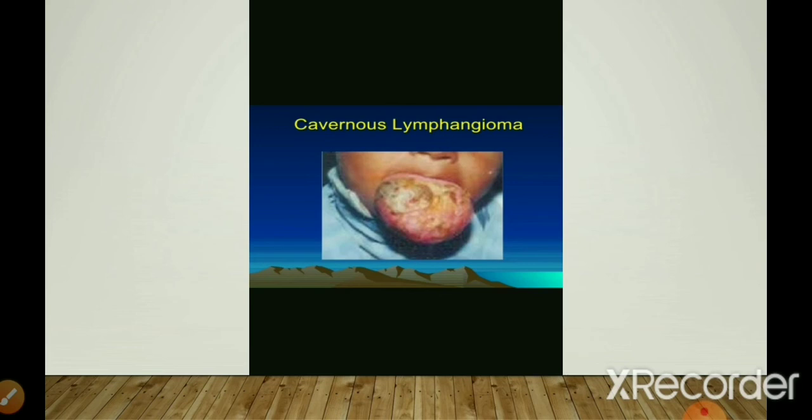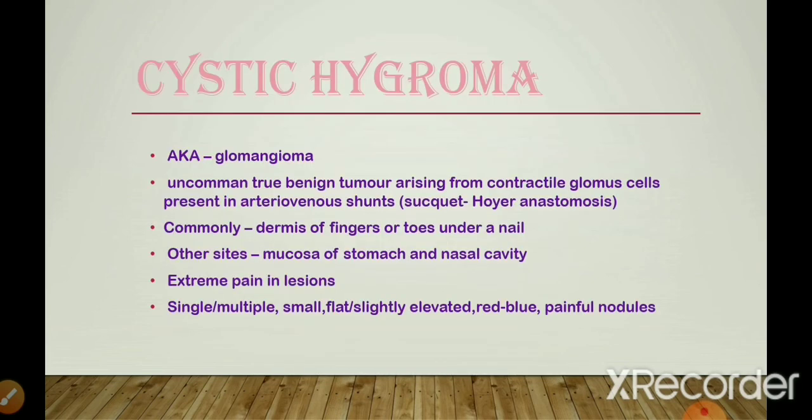Now, glomus tumors. They are also known as glomangioma, and they are uncommon true benign tumors arising from the contractile glomus cells present in the arteriovenous shunts, also known as Sucquet-Hoyer anastomosis. Commonly, they are present in the dermis of the fingers or toes under a nail. Other sites are the mucosa of the stomach and nasal cavity, and they cause extreme pain in the lesions. They are generally single or multiple, small, slightly elevated or flat, red or blue in color, and painful nodules.